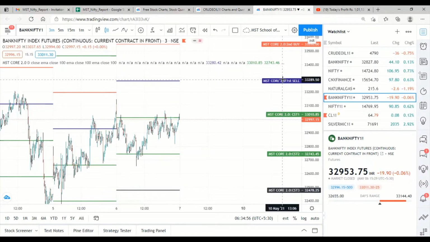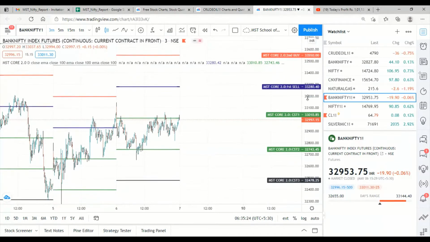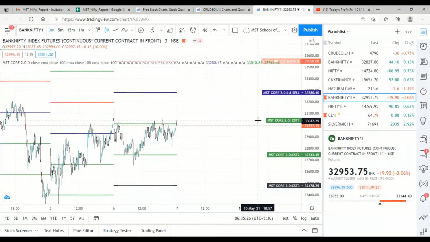As you all know, we are following a single indicator called MST Core 2.0 for all the markets, and we are telling that it is a multi-purpose indicator. What is special about this indicator? This indicator will say where the market will reverse. Even if there is a sudden fall of 100 points or 500 points or 1000 points in Bank Nifty, we have an option to find out where the market will reverse, what will be the resistance, what will be the support.